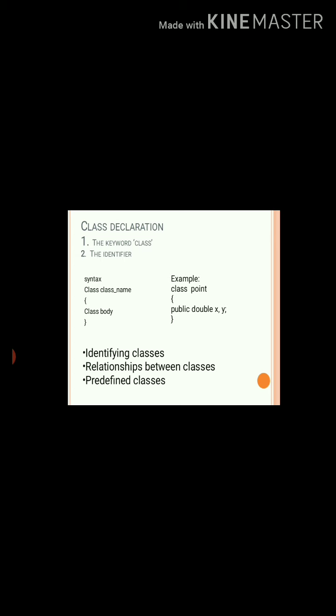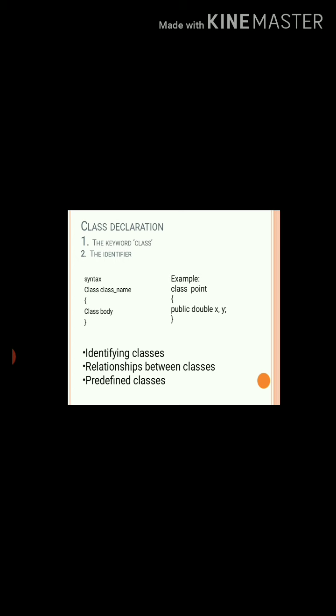Next, declaration of class. These two things are necessary to declare a class. First is the class keyword and second is an identifier. Identifier means this is the class name. Means if you want to create a class of fruit, then you can give the class name as Fruit.